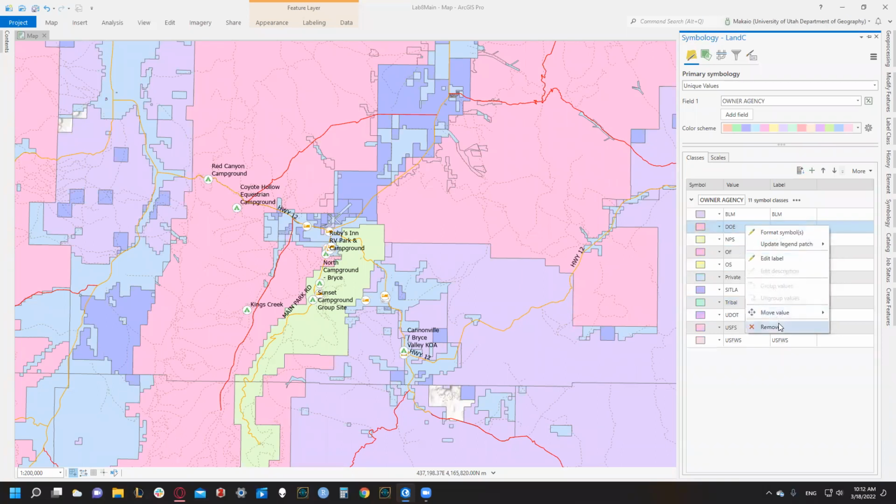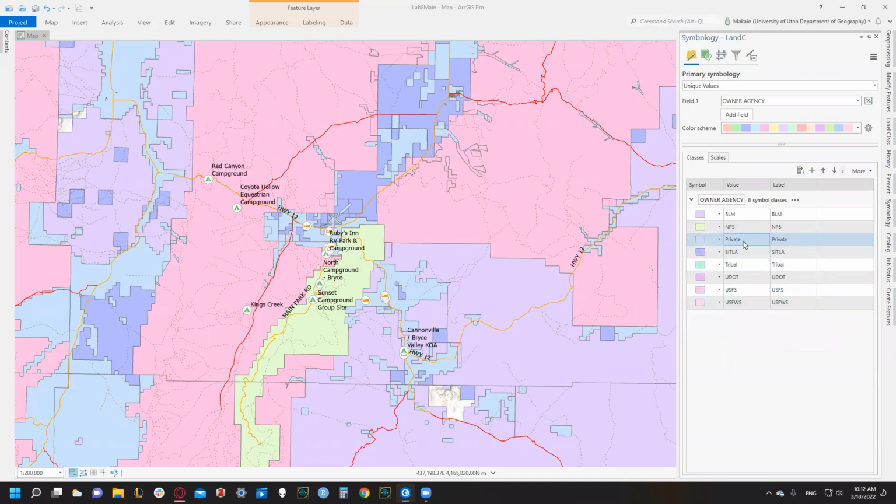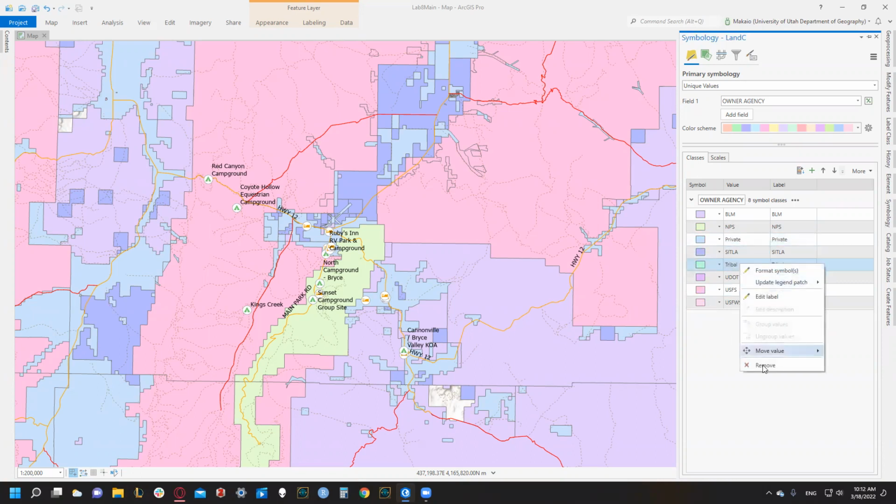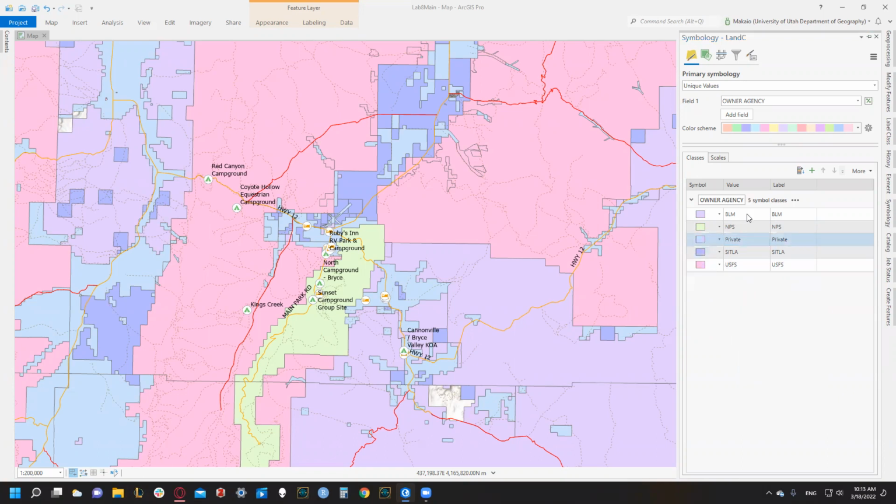We do not want DOE. We do want the National Park Service. We do not want OF. We do not want OS. We'll keep private. We'll keep SITLA. We'll get rid of tribal. We'll get rid of UDOT and US Forest Service. Yep, we'll get rid of US FWS. So then we're left with our BLM, NPS, private, SITLA, and USFS.